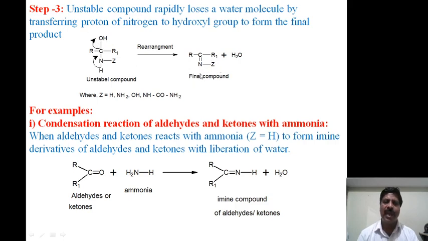This is the compound containing a carbon-nitrogen double bond, the derivative of aldehydes and ketones. This is the final product. Here Z is equal to H, NH2, OH, and these groups will be there. This is the general mechanism of the condensation reaction of aldehydes and ketones with ammonia derivatives.